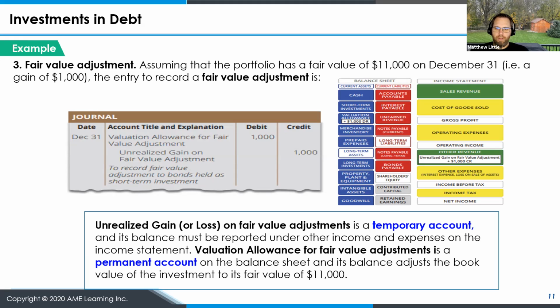So in this situation, we would mark to market or recognize the unrealized gain as of December 31st. In this case, we have a new account that shows up under current assets, and this is the valuation allowance. And this could be positive or negative. So if your market value is less than the book value, you would adjust accordingly. In this example where it's worth more, being $11,000, we have a $1,000 adjustment. So we'll debit the valuation allowance for fair value adjustment, which is sitting in our current assets, and we'll credit the unrealized gain on fair value adjustment, which sits on our income statement under other revenue.